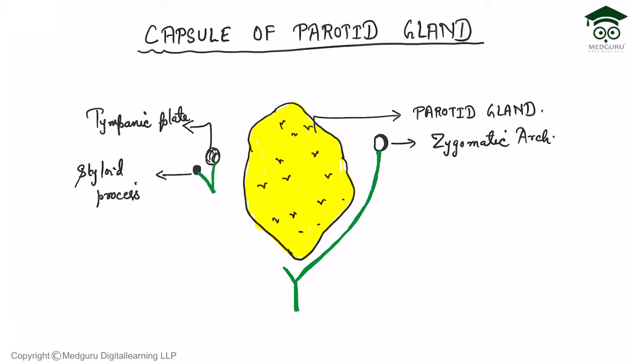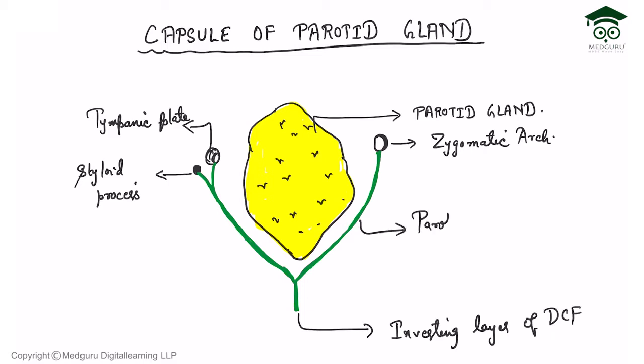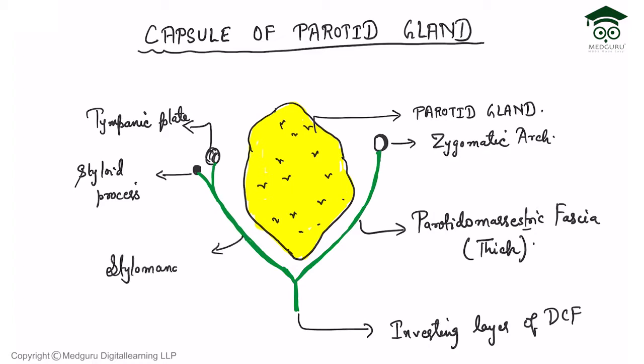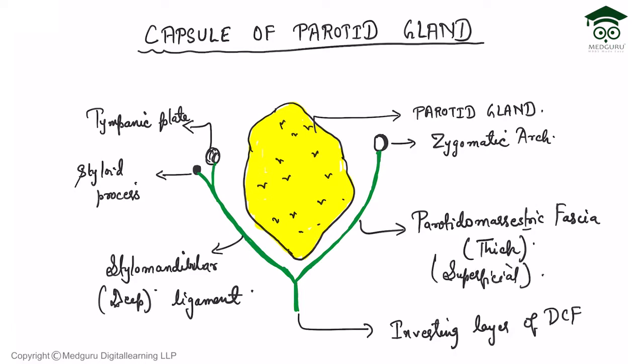The part of the fibrous capsule which is connected to the zygomatic arch is the superficial lamina, and the part which is connected to the tympanic plate and styloid process is the deep lamina. These two parts are parts of the investing layer of deep cervical fascia. The part connected to the zygomatic arch is the parotidomasseteric fascia, and posteriorly to the styloid process is the stylomandibular ligament. The styloid process connection is the deep lamina and the parotidomasseteric fascia is the superficial lamina. The superficial lamina forming the parotidomasseteric fascia is thick and adherent to the gland.